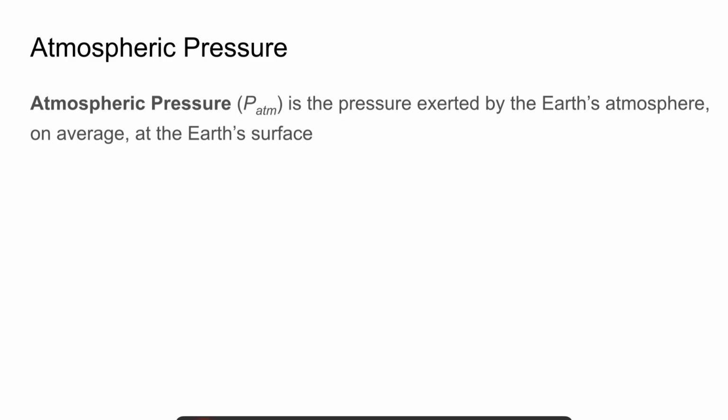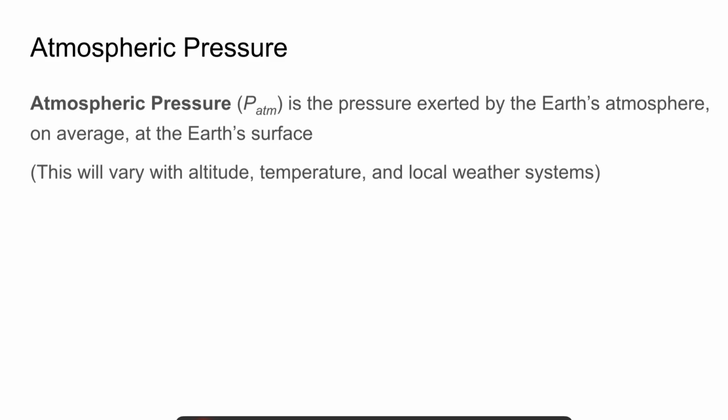So let's think about atmospheric pressure real quick, because generally the external environment is going to be the atmosphere under most circumstances. The atmospheric pressure is the pressure exerted by the Earth's atmosphere on average at the Earth's surface. This will obviously vary with altitude, temperature, and local weather systems, but we can assume that it's generally what we call 1 atm worth of pressure, or 1 atmosphere. Again, that's the average pressure on Earth's surface, and this equals about 1.013 times 10 to the fifth pascals.